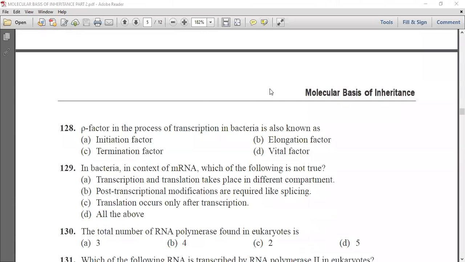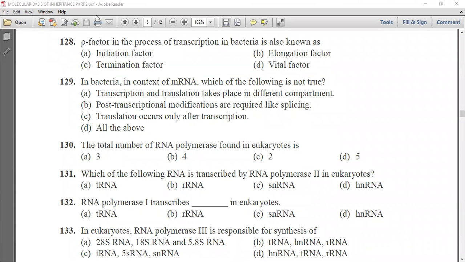Now next question is, rho factor is important for initiation factor, termination factor, vital factor. So we know that this rho factor, it acts as termination factor, that is, it terminates the transcription.